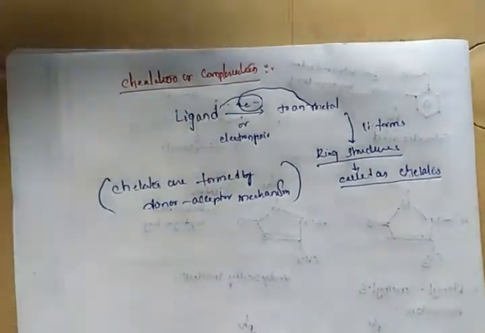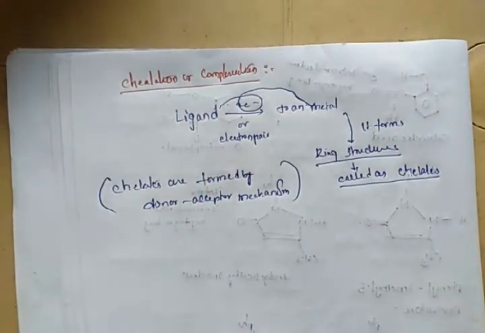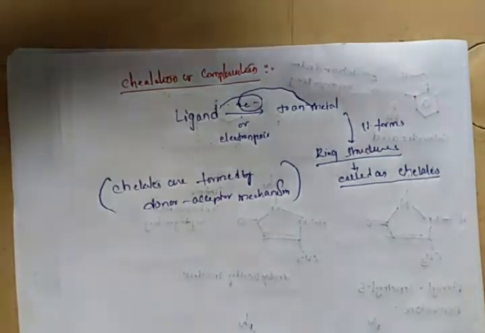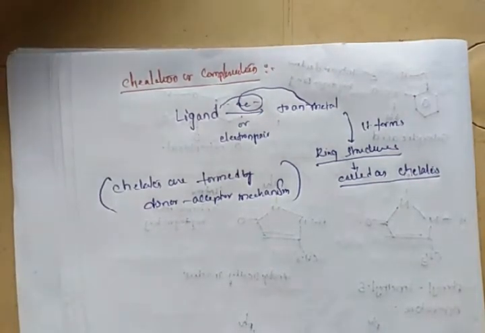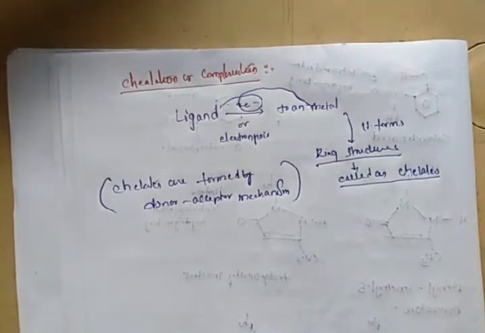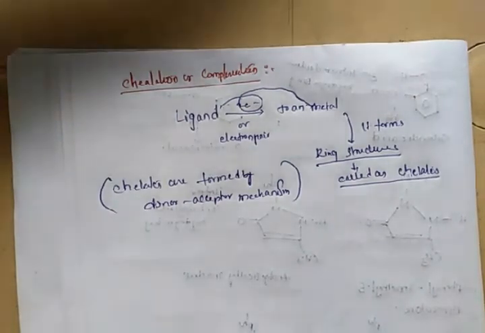Whenever a ligand like a drug molecule donates its pair of electrons to a metal atom, it forms a ring structure with the metal atom.